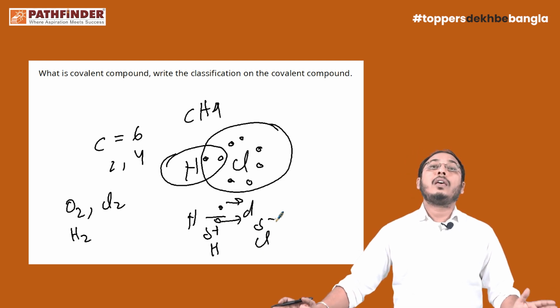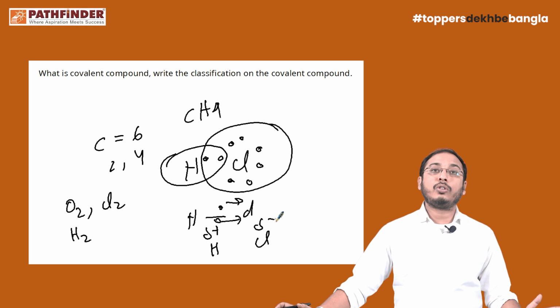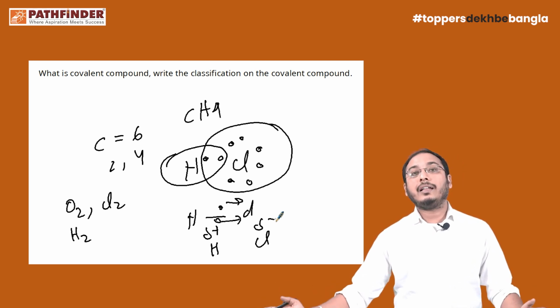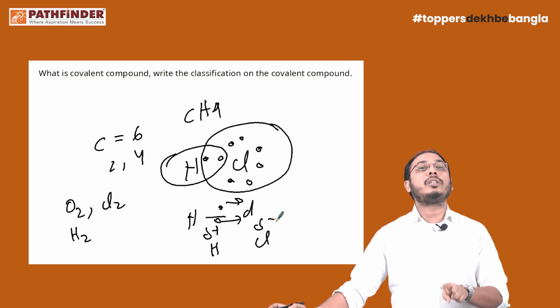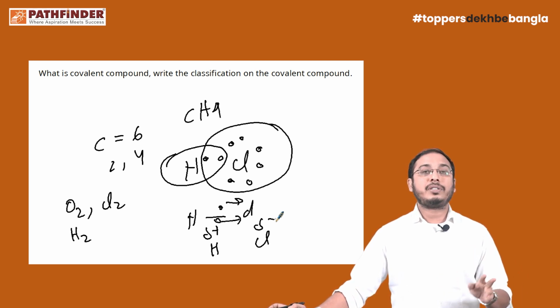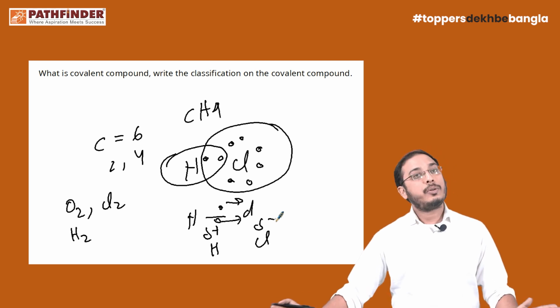So in this case, at first they have non-polar covalent characteristics, and on the other hand HCl has polar covalent characteristics. That means in covalent compounds there are two different kinds of characteristics. One is non-polar, another is polar.